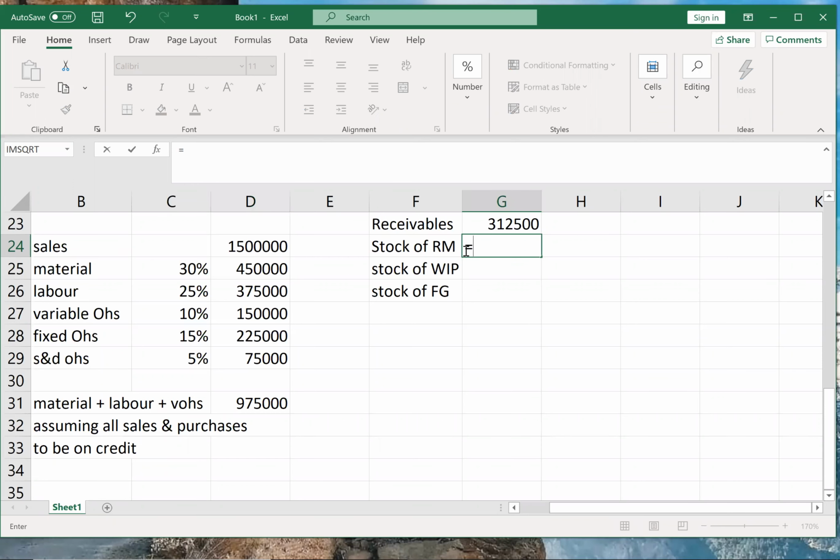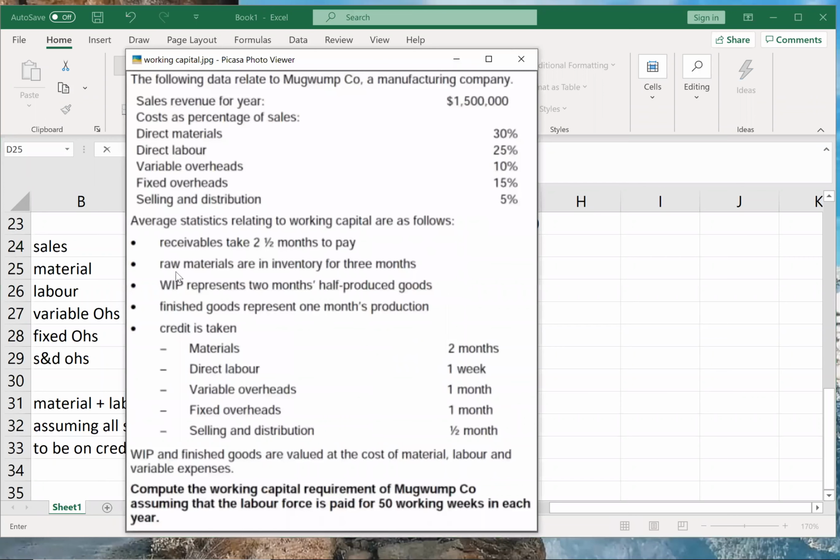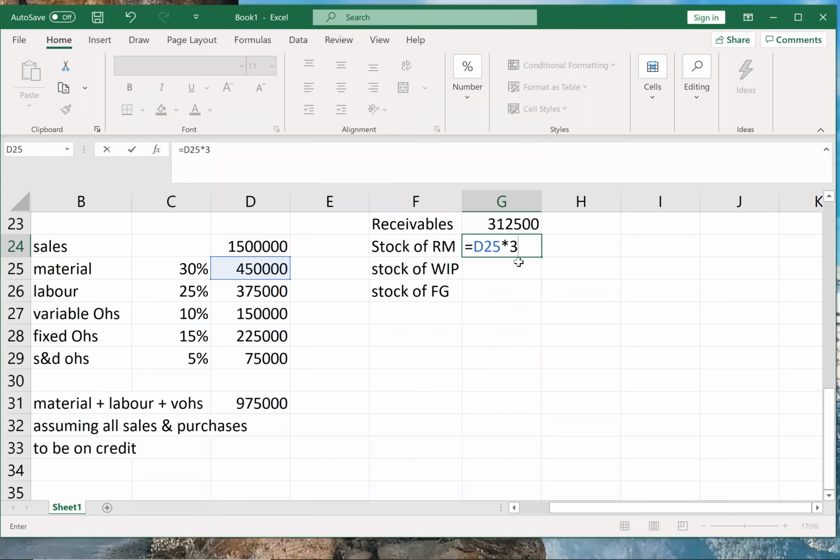Okay. For stock of raw material, we'll only take raw material into period. Now see, they have given the material period twice. Raw material is in inventory for 3 months and credit is taken for material for 2 months. But we are taking raw material for inventory, so we take the first period, the 3 months. So that will be into 3 by 12. Correct.